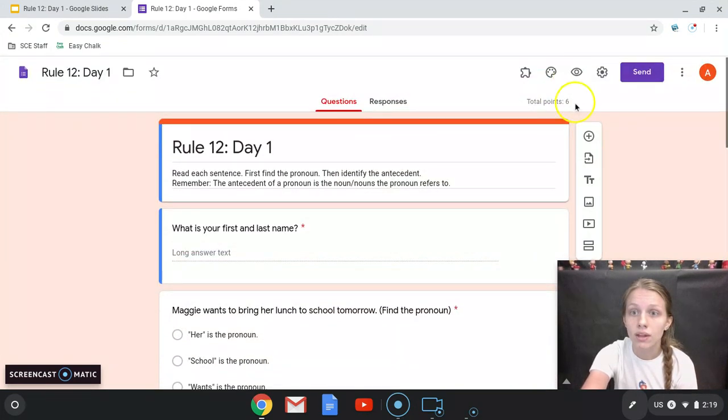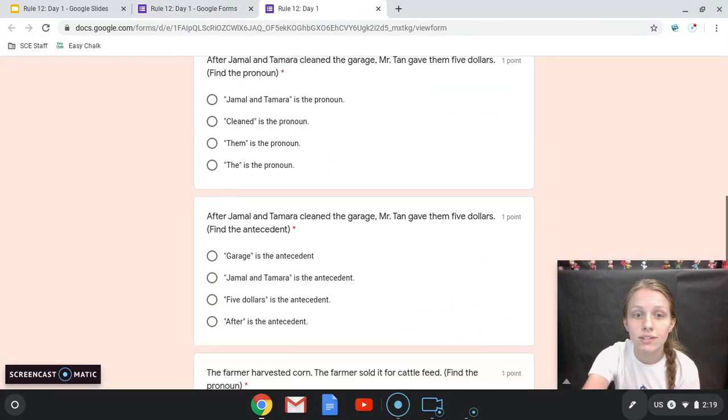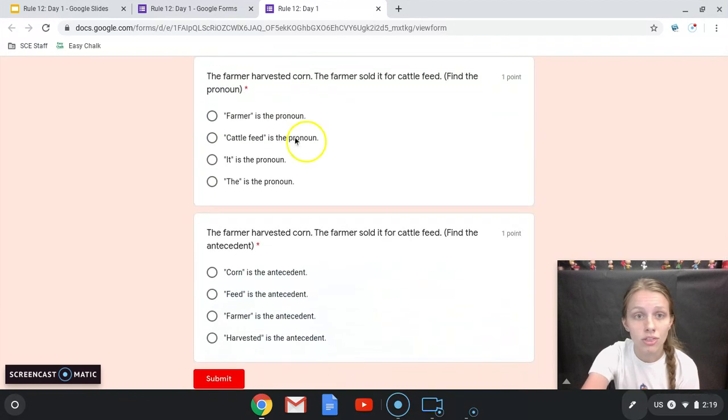This is what it should look like for you guys. You'll do that the same way. There's this one, the farmer harvested corn. The farmer sold it for cattle feed. This one, you find the pronoun. It's the same sentence again, but it's not the same question, so don't worry too much about this. The second one says, find the antecedent, and you'll pick one of these answers that's the antecedent.